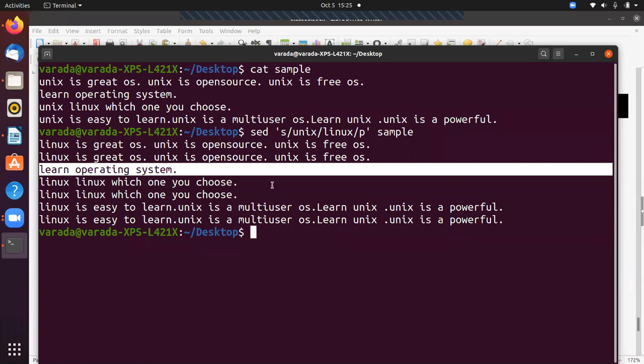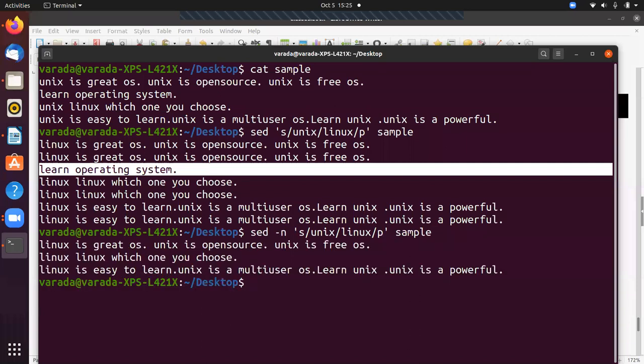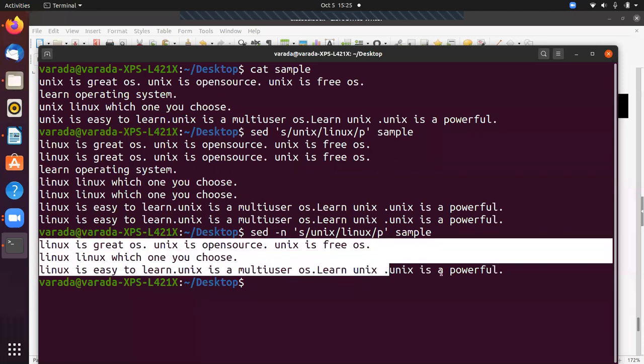That means now if you print only the replaced lines, then it does not display the unchanged lines. So now we can see how. sed, hyphen n, substitute Unix with Linux, slash p, and the file name is sample. So now it prints only the lines which are substituted.